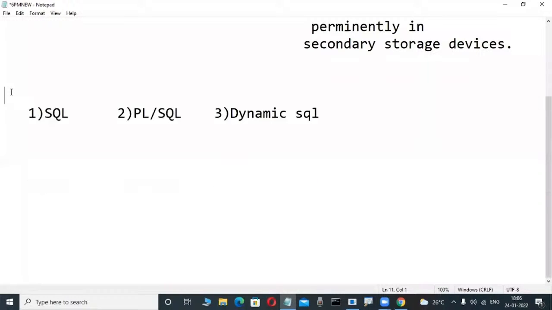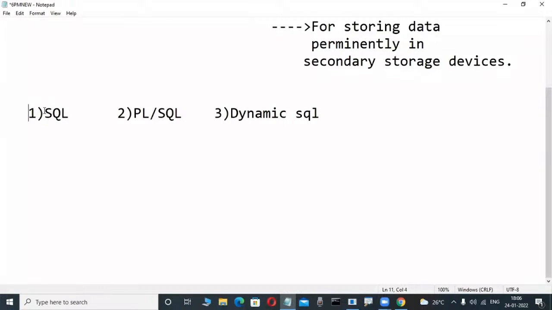But for the Oracle database product, if you want to operate it, we use three languages. One is SQL, another is PL/SQL, and another is dynamic SQL. Up to this point, we have learned in the previous classes.